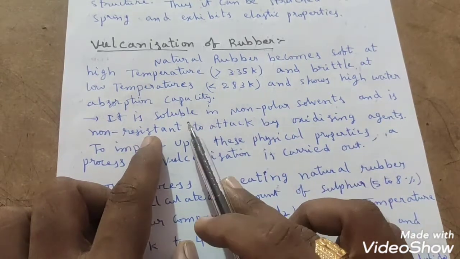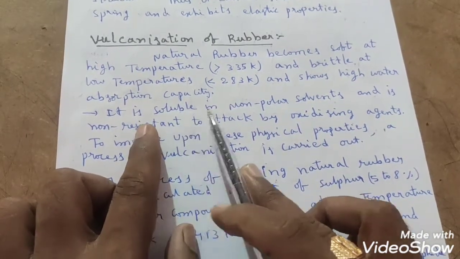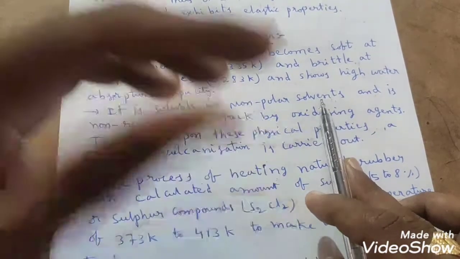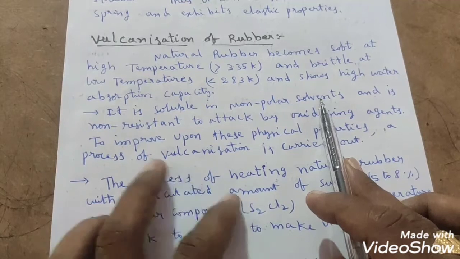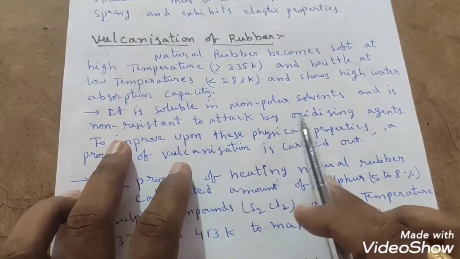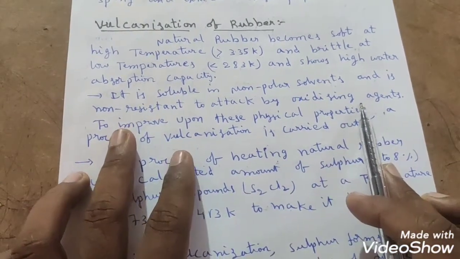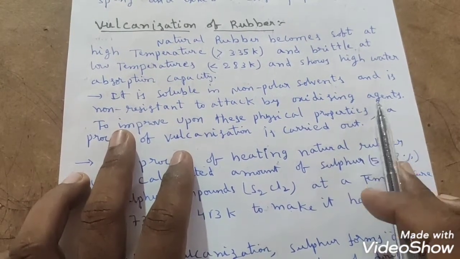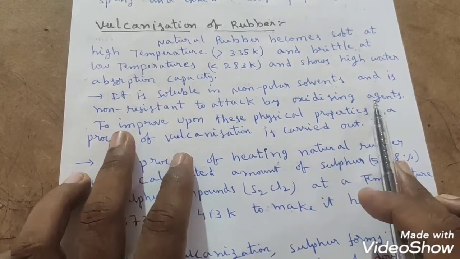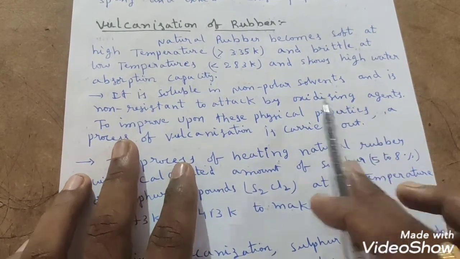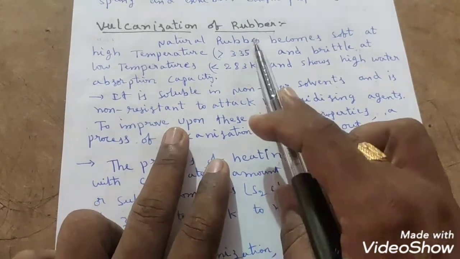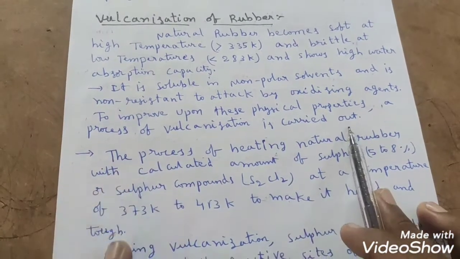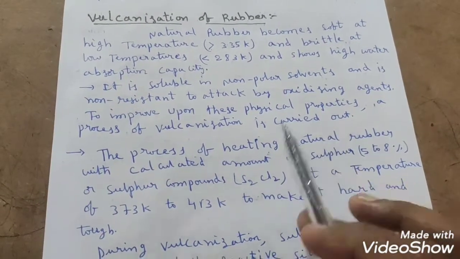Not only that, still some more physical properties if you observe. It is soluble in non-polar solvents. It is soluble in what? Non-polar solvents, because it is non-polar in nature, and is non-resistant to attack by oxidizing agents. You know already about oxidizing agents. The substance which will participate in a reduction is called the oxidizing agent, students, right? To improve upon all these physical properties, a process of vulcanization is carried out.